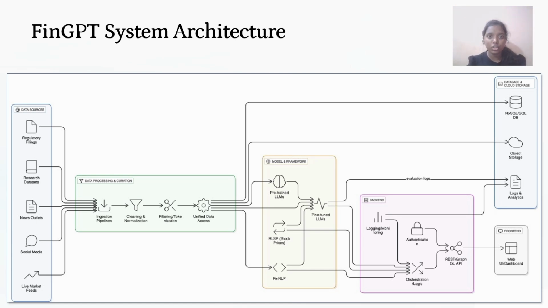for financial context. Coming to the backend, it is going to handle authentication, monitoring, and APIs for external access. For database and storage, we can use SQL and NoSQL for structured data, and to store logs and analytics for evaluation. Unstructured data is used under object storage. Coming to the front end, a web UI or a dashboard is used for users to interact, get insights, and use AI tools.